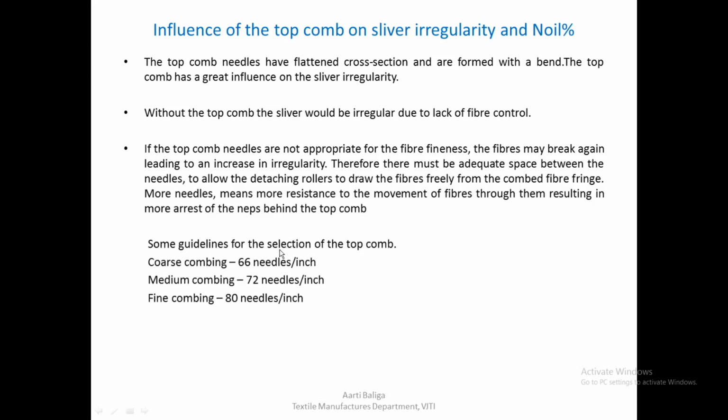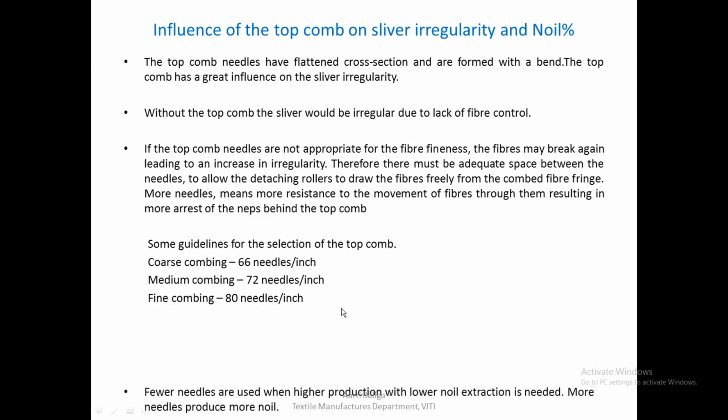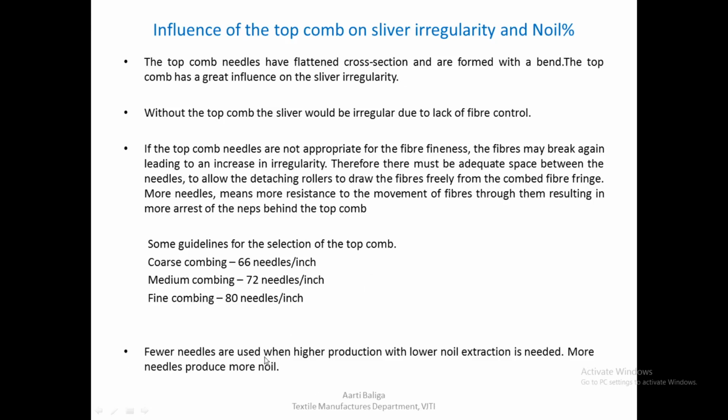So some of the guidelines for selection of the top comb is that if we are going for coarse combing, 66 needles per inch is enough. If we are going for medium combing, 72 needles per inch, that means it has increased. The density will further increase if we are going for fine combing, which increases to 80 needles per inch. So fewer needles are used when higher production with lower noil extraction is needed. So more needles produce more noil.